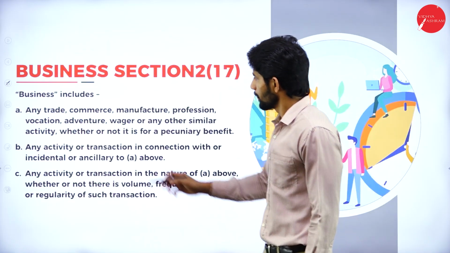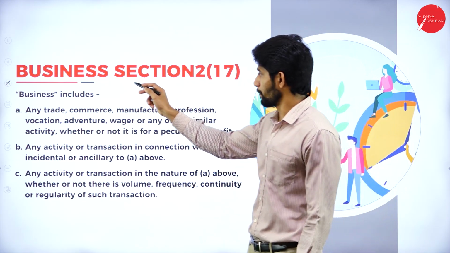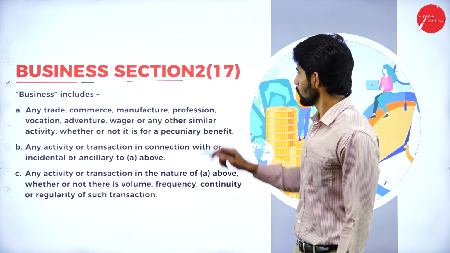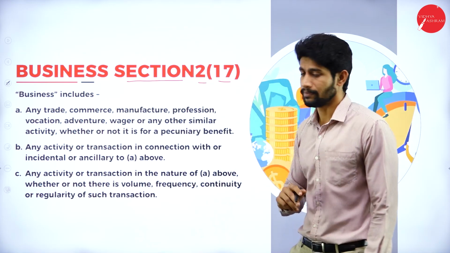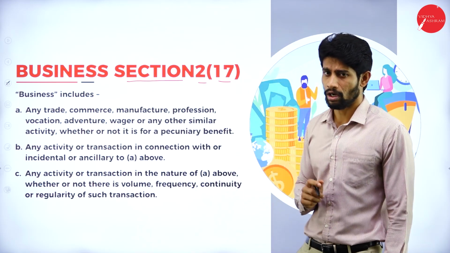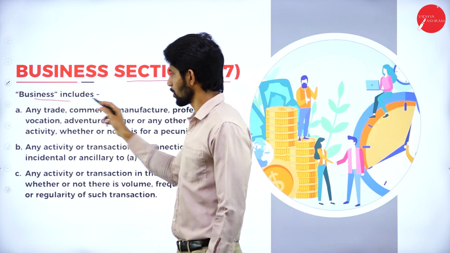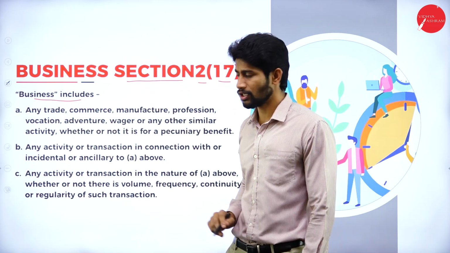Moving further, business. So what is the meaning of business? It is explained under section 2 subsection 17 of GST Act 2017. So business includes, so what does this word business include?